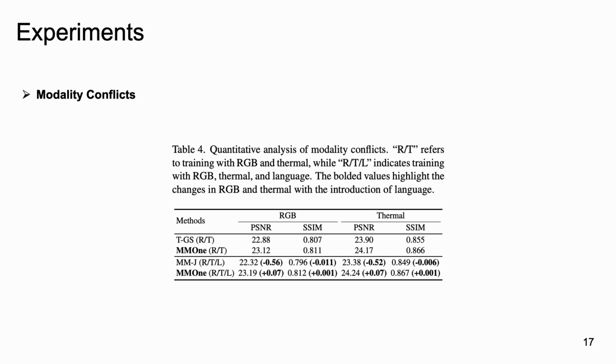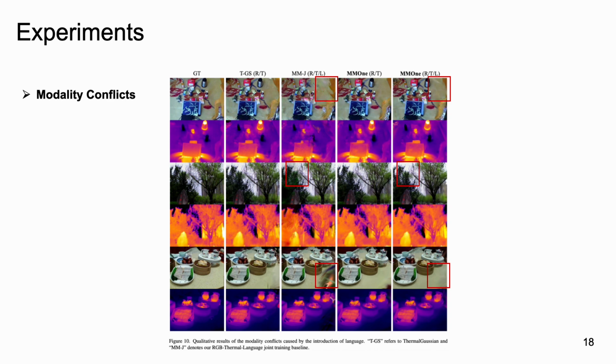In contrast, our method not only surpasses baselines with a large margin, but also slightly enhances RGB and thermal rendering quality with a language modality. This demonstrates the effectiveness of our method to handle multiple modalities and its scalability to accommodate more modalities. These blurry parts are caused by modality conflicts.